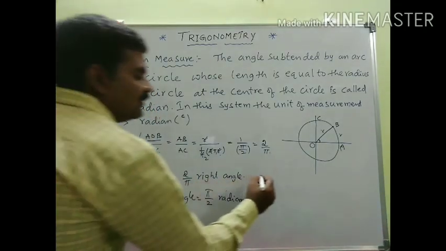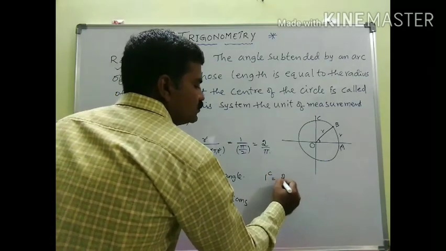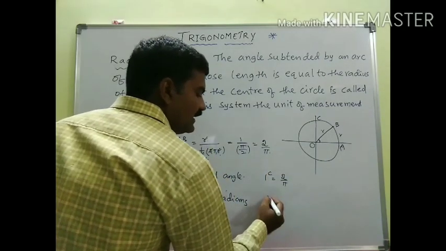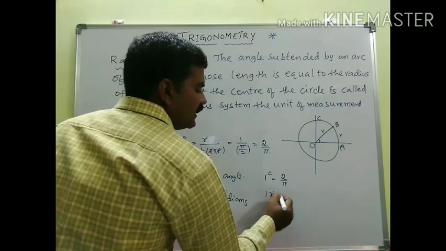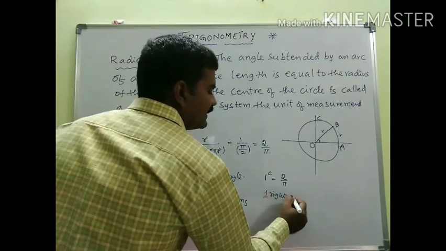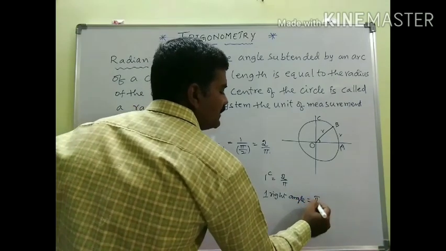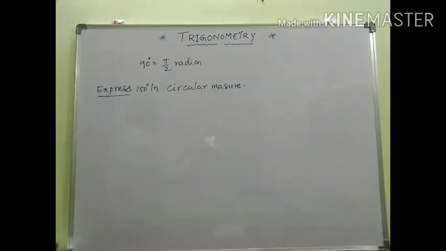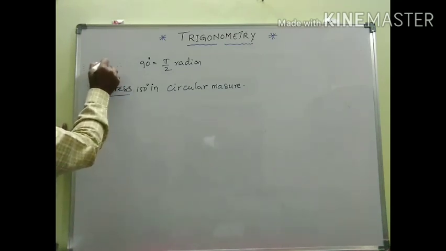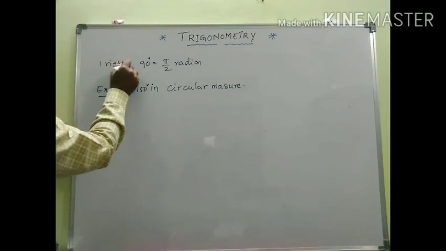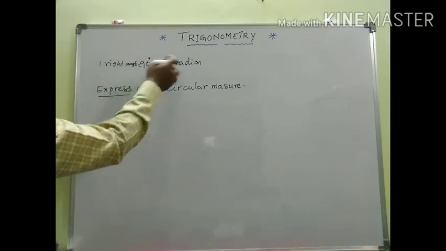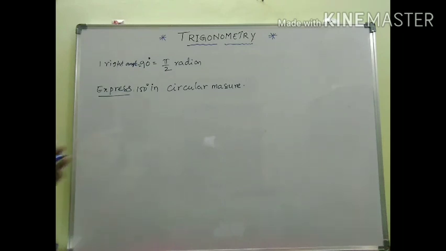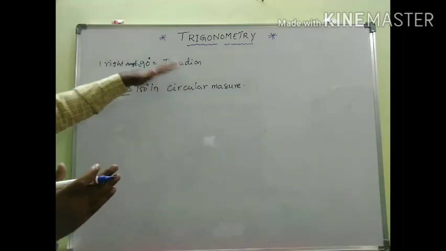Please remember that 1 radian is equal to 2 by pi right angles, and 1 right angle is equal to pi by 2 radians, denoted by small c in the power. So 1 right angle is nothing but 90 degrees, which is equal to pi by 2 radians. This is the relationship between radians and degrees.